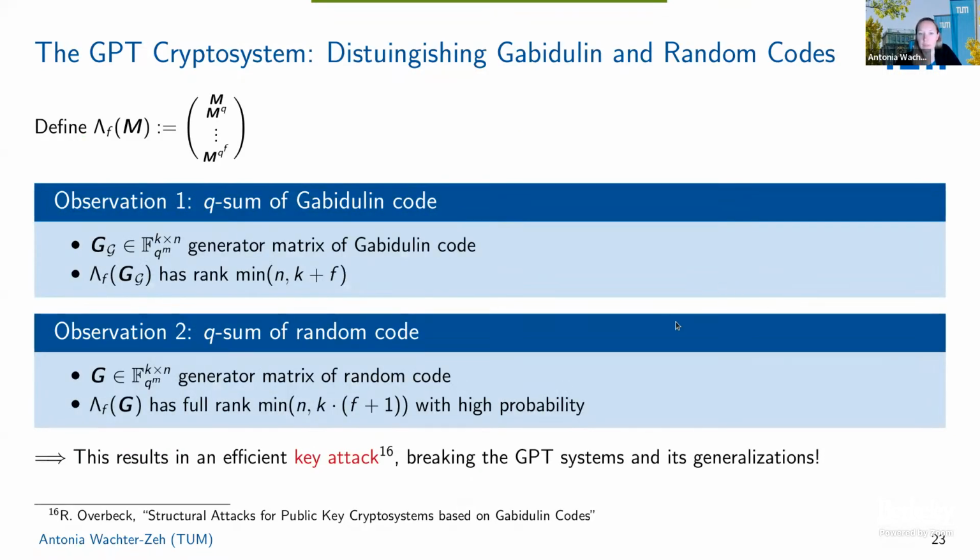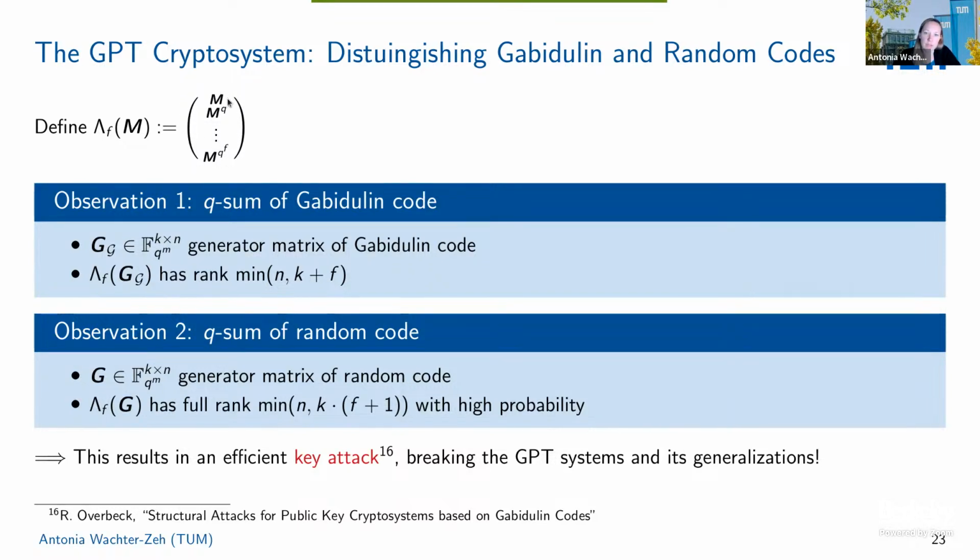So the idea of the distinguisher basically means that if you use what's called the q-sum of Gabidulin codes. So if you take a matrix M and then append the matrix M to the power q, meaning each element taken to the power of q, then each element taken to the power of q squared, and so on, up to q to the power F.